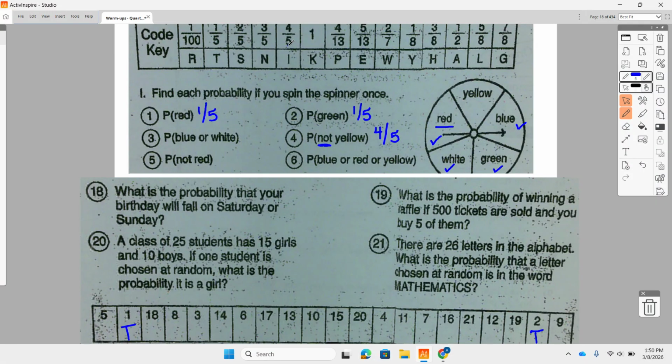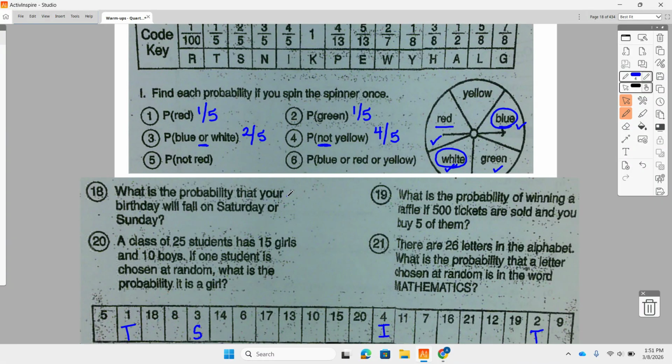So that's I up here for number 4. Okay, and the word or just means I'm okay with either color. So blue or white would be a 2 out of 5 chance. So that's S for number 3.